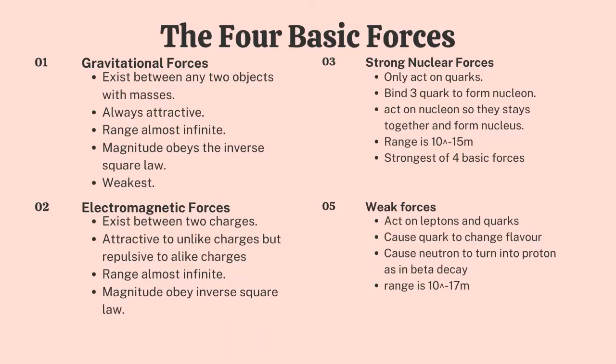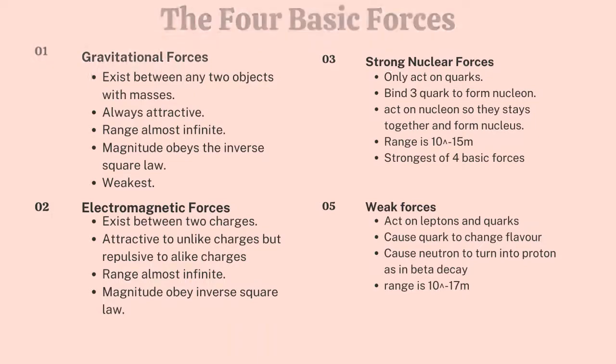And lastly, we have weak force. Weak force acts on leptons and quarks. It causes a quark to change flavor, which turns a neutron into a proton as in beta decay. The range of weak force is only 10 to the power of minus 17 meter.